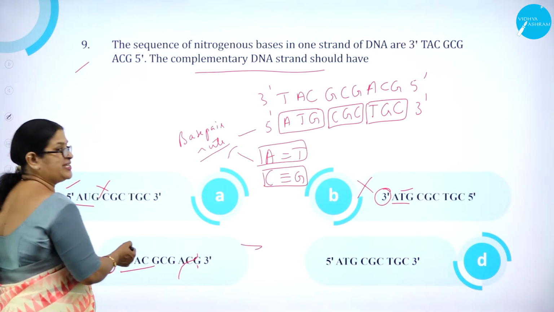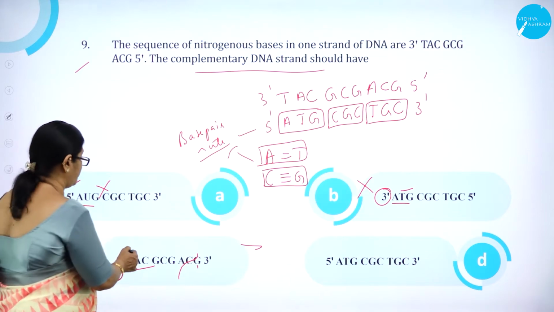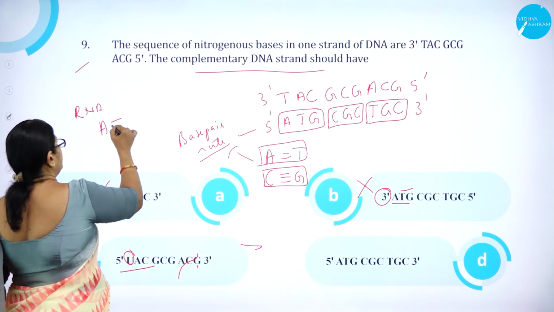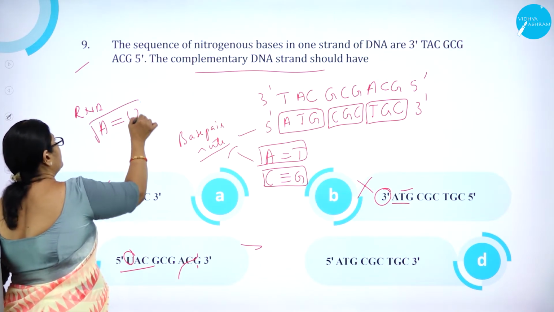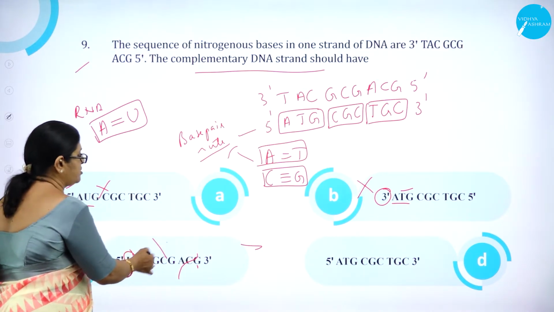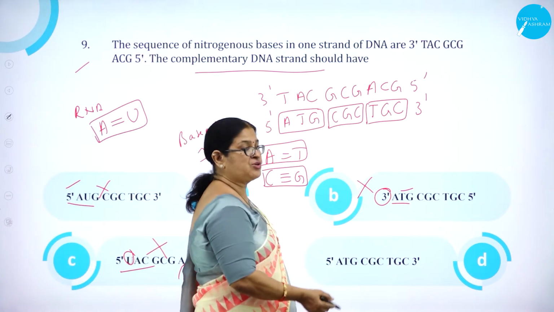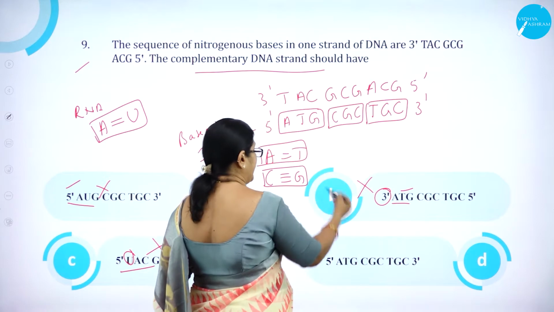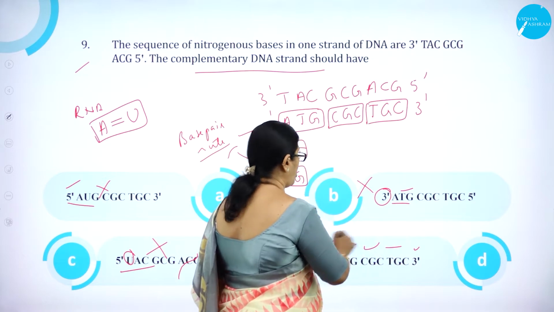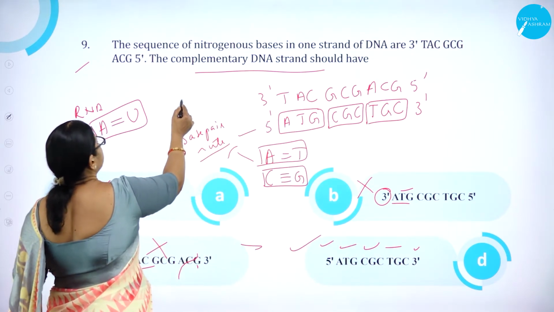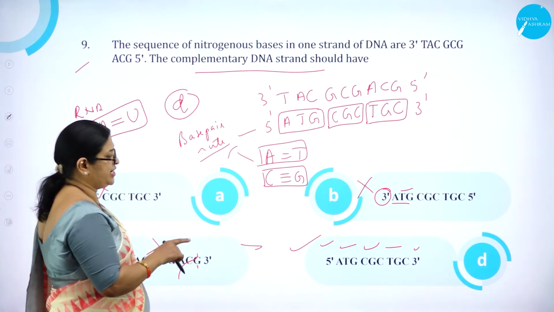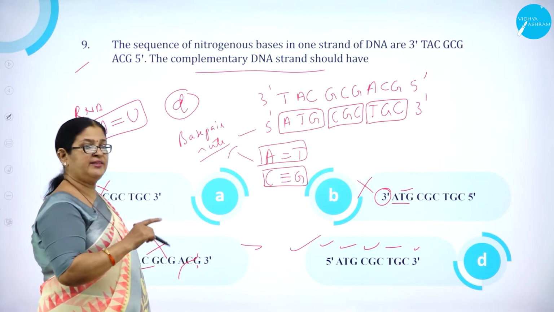Here it is UAC. So if it is DNA, it is not RNA. So where will U come? As we know, in case of RNA, A is base paired with U, uracil. That is, thymine of DNA is replaced by uracil of RNA. So here this is also wrong. Here we'll see the last option D, 5' correct, ATG correct, CGC correct, TGC correct, 3' correct. So option D is correct. So option D is the complementary DNA strand, that is 5' ATG, CGC, TGC, 3'.